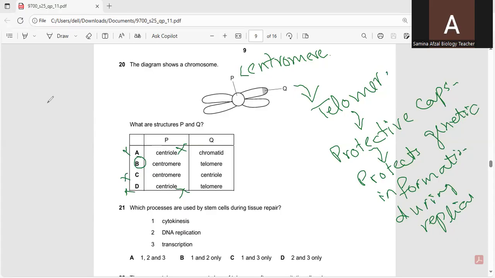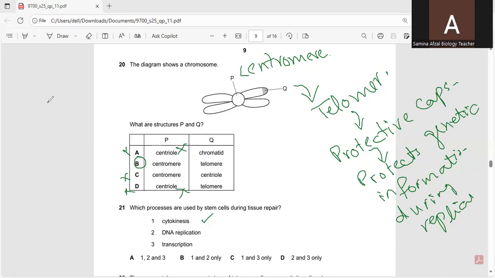So stem cells use all these three processes. Cytokinesis: after the completion of mitosis, after telophase, the cytoplasm is divided. So this is cytokinesis. It takes place during tissue repair, because the cell has to be divided into new cells.